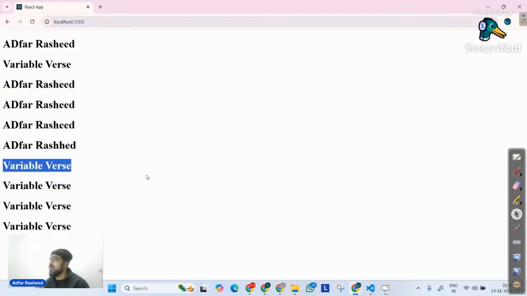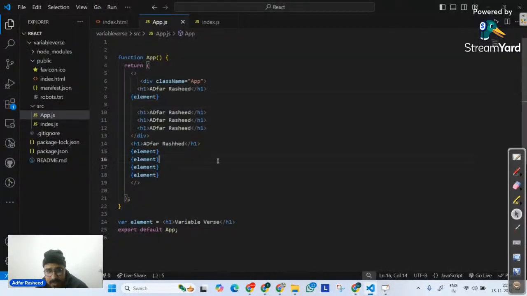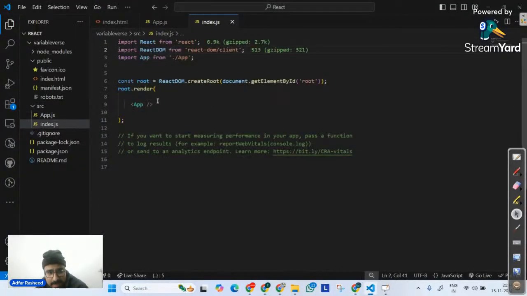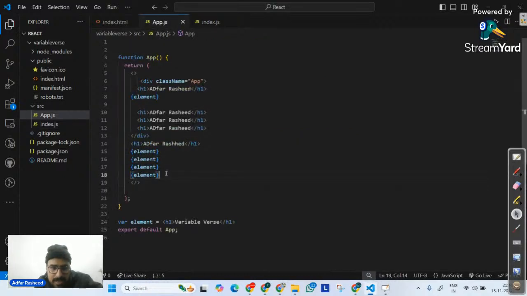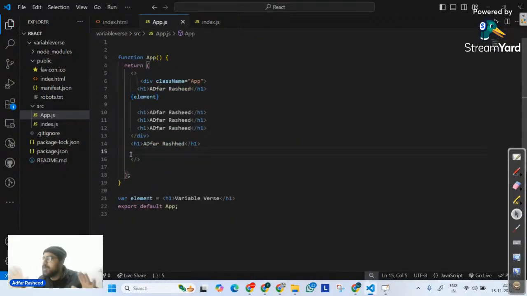You can give them App dot any other name as well. Yes, Govind. But you have to call that name inside your index.js. As I said few seconds back, I replaced this App entirely with an h1 tag. At that point of time, app.js even did not exist. So we can call it with anything. So what is a component? A component is nothing but a function that returns a user interface.